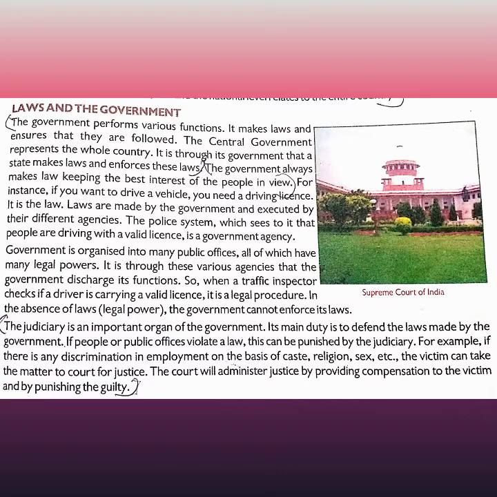Compensation means something that the court will provide to the victim, and the guilty will be punished.